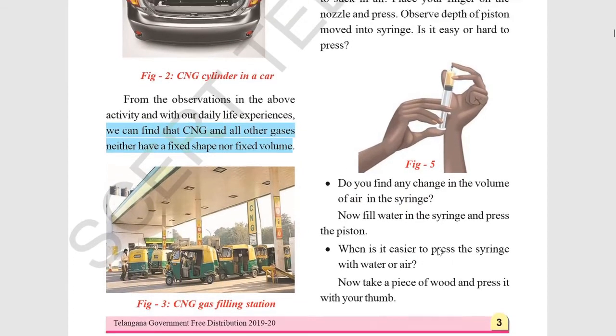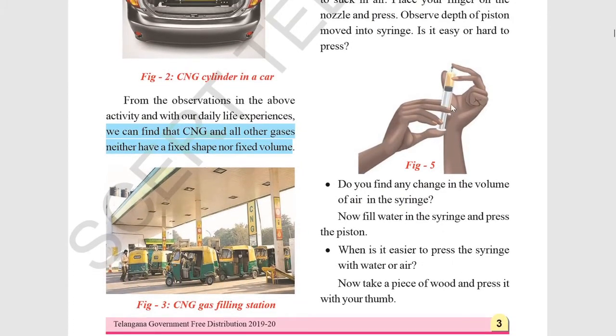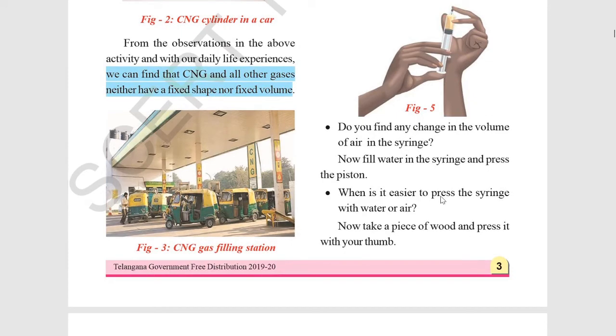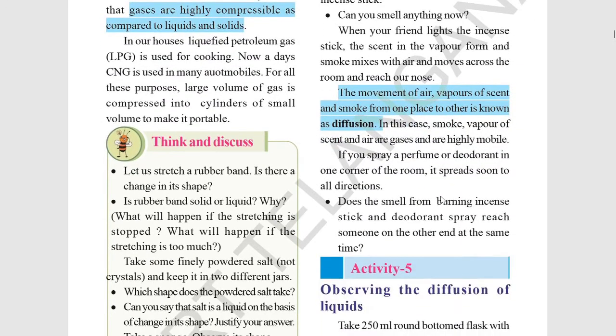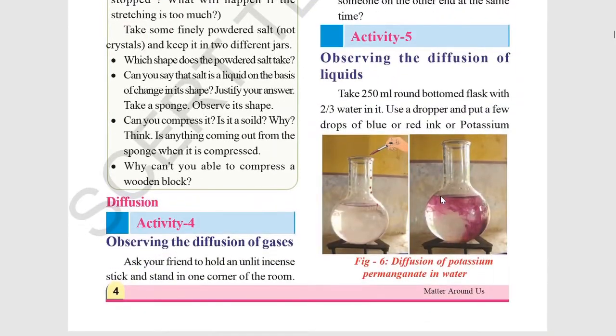So by this we can say that when this area is from here to here in this length, it occupies the whole space. But when we push this piston upwards, the whole air is occupied in this area also. So gas is highly compressible. By this experiment we can say that gas is highly compressible.